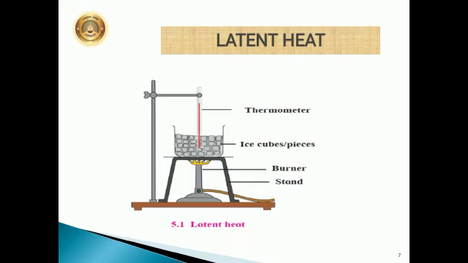Now what will you observe here? You will observe that the temperature of the mixture remains 0 degrees till the ice melts completely. If we continue heating even after the conversion of all the ice into water, the temperature of the water rises and reaches 100 degrees. Now when it reaches 100 degrees, it remains constant. The temperature of the water remains constant at 100 degrees till all the water is converted into steam.